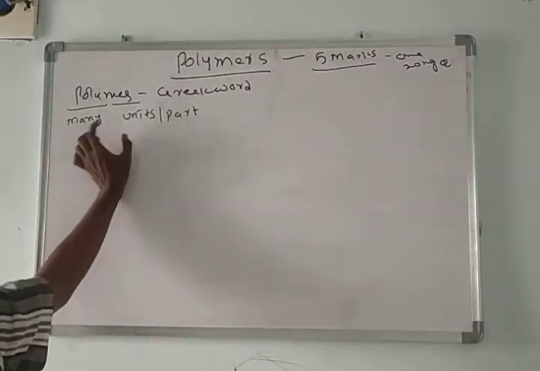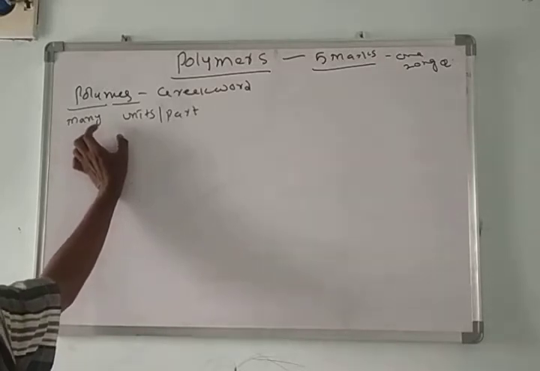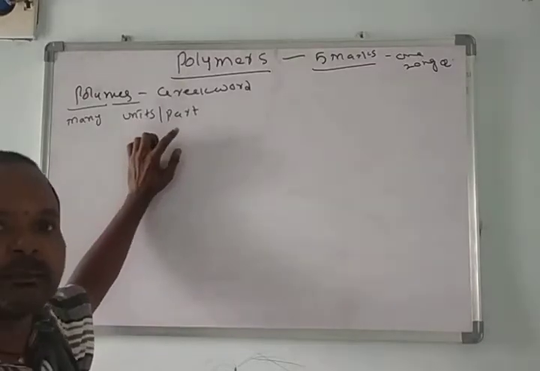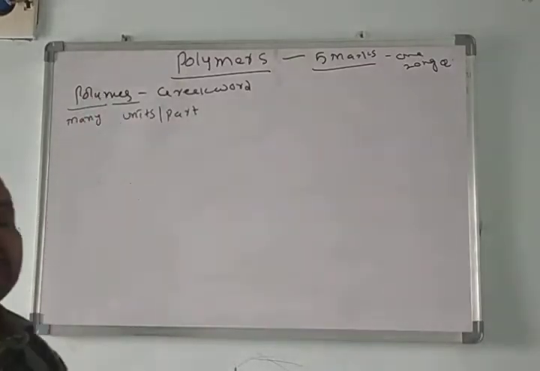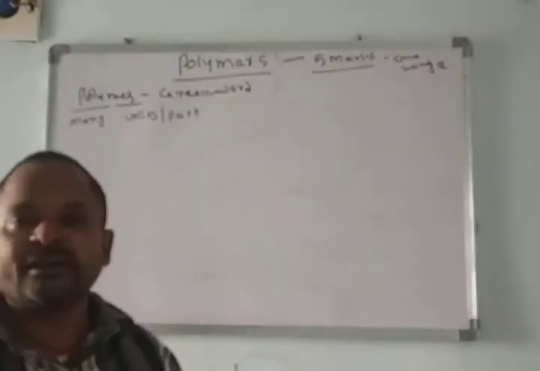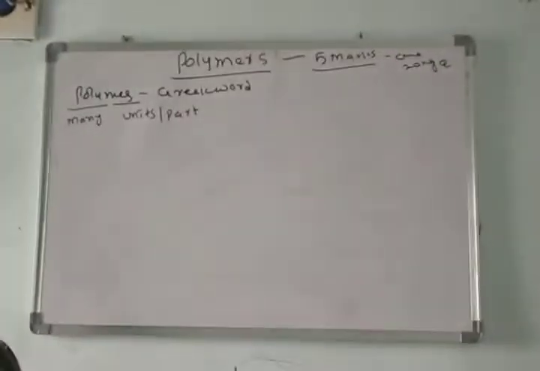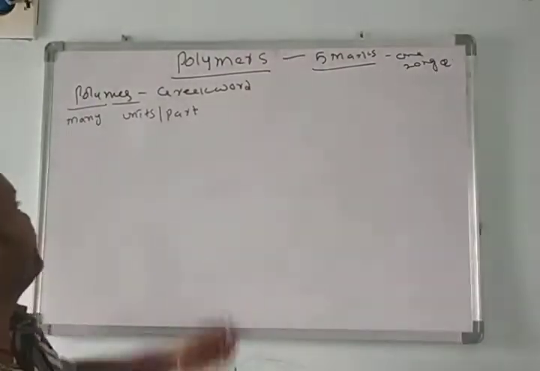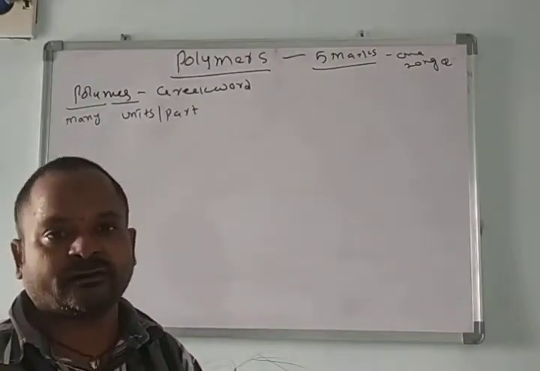Converting into our English language, a molecule containing many units or many parts we call a polymer. The large molecule, the big molecule, the complex molecule or macromolecule, simply we call polymers.